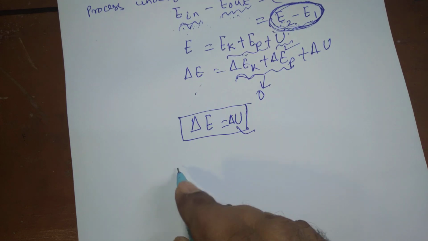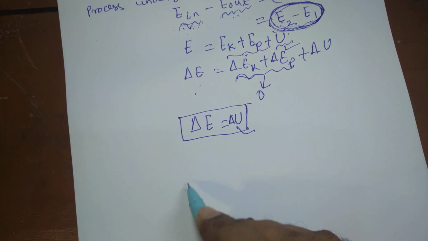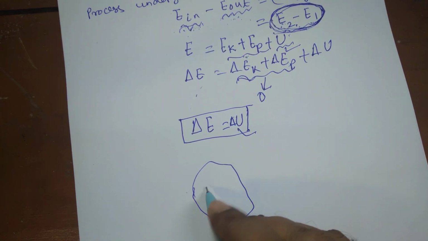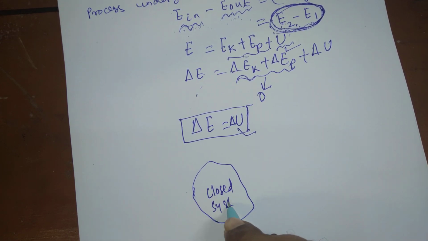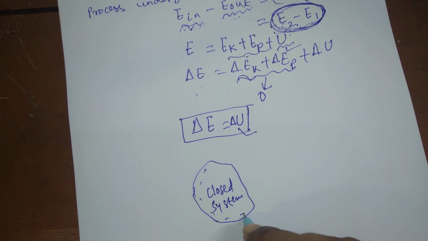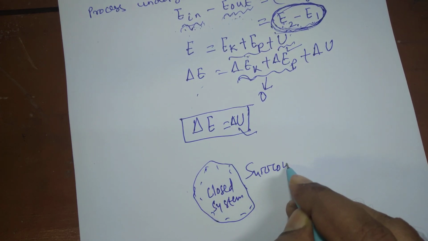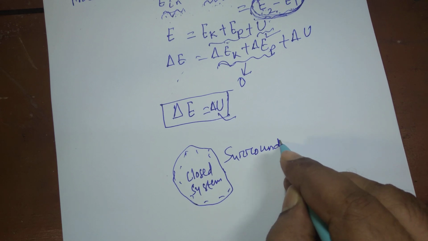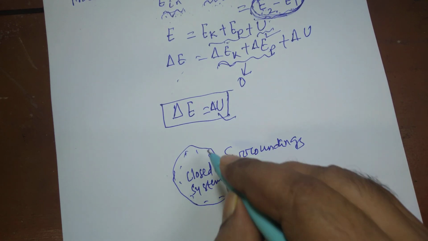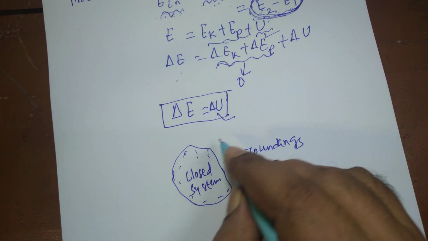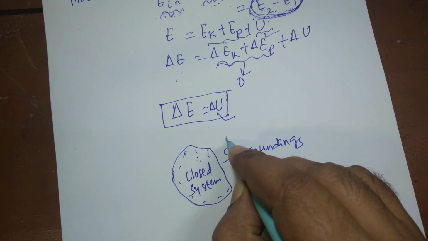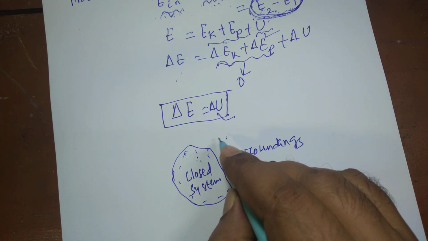Suppose this is a closed system, this is the boundary, and this is the surrounding. Suppose there is a temperature difference between the system and surrounding, and the surrounding is at a higher temperature.